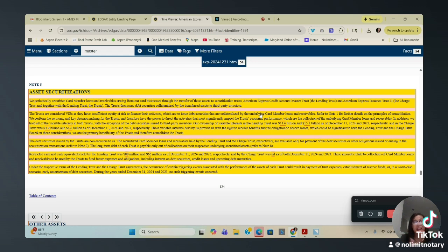So I wrote down some things so that my brain doesn't get to going, and I didn't want to miss anything, right?